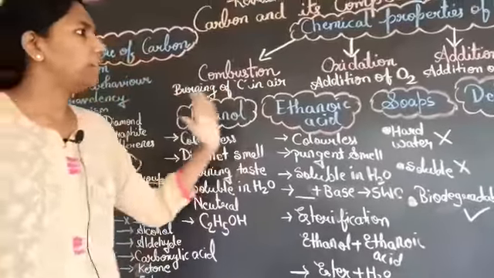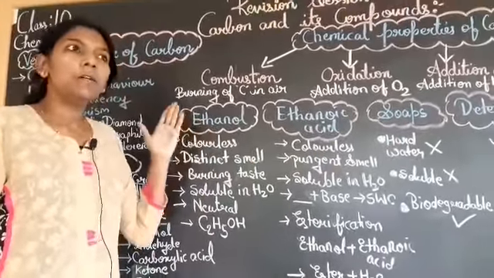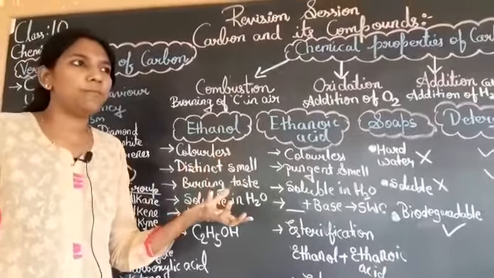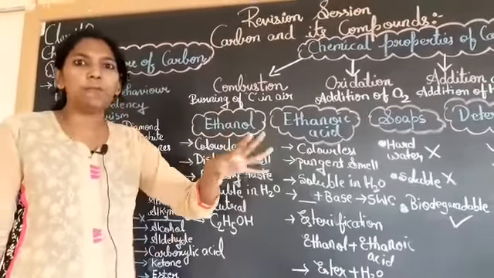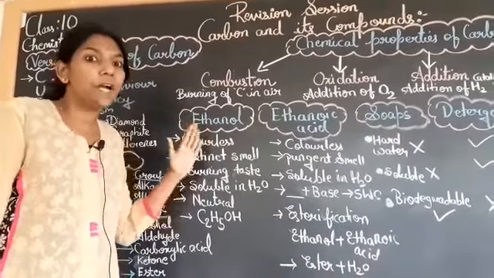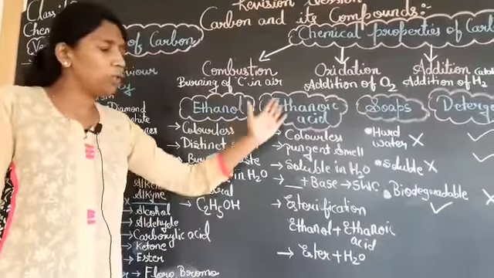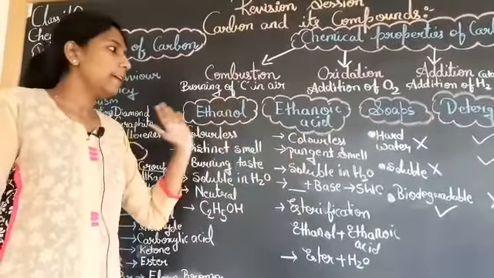The next part, these are the very important parts. Look at the first one. What type of question will be asked directly? They won't be asking what is ethanol, but there will be some differentiation: how ethanoic acid is different from ethanol. So you have to list out the points how it is different.